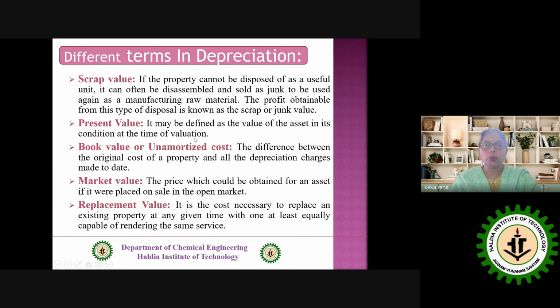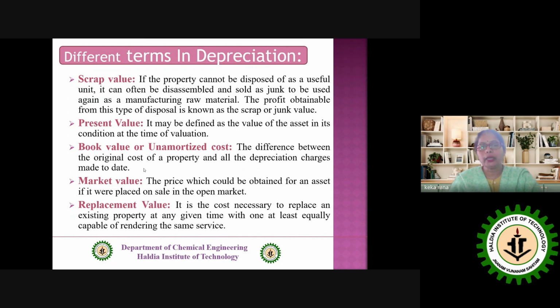So, when I put the thing in the open market, I'm getting a value, it is a present value. Then I go for the book value or unamortized cost: the difference between the original cost of property and all the depreciation charges made to date. What is that actually? Go for example.